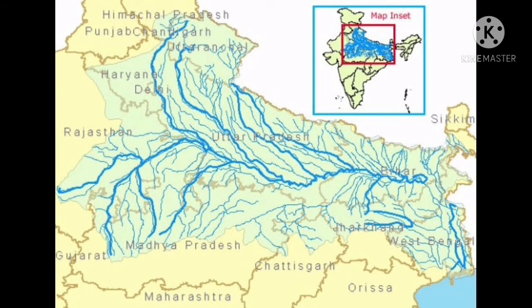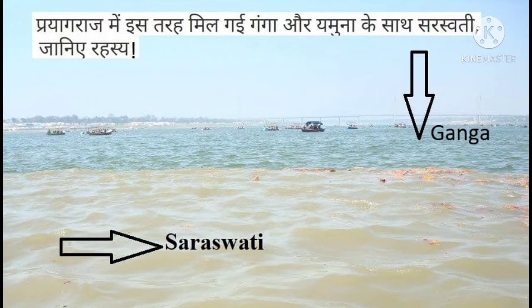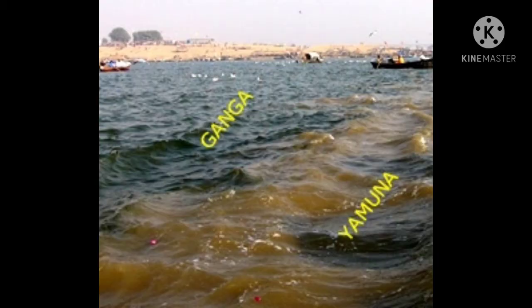Okay. The river Satluj is the longest tributary of the Indus system. Indus system means the Indus river, which originates in Pakistan. The Ganga basin in India is the largest basin of India, and the Yamuna river is the longest tributary of Ganga. Means the Yamuna river joins Ganga at the point Sangam, which is in Prayagraj. Earlier it was known as Allahabad.